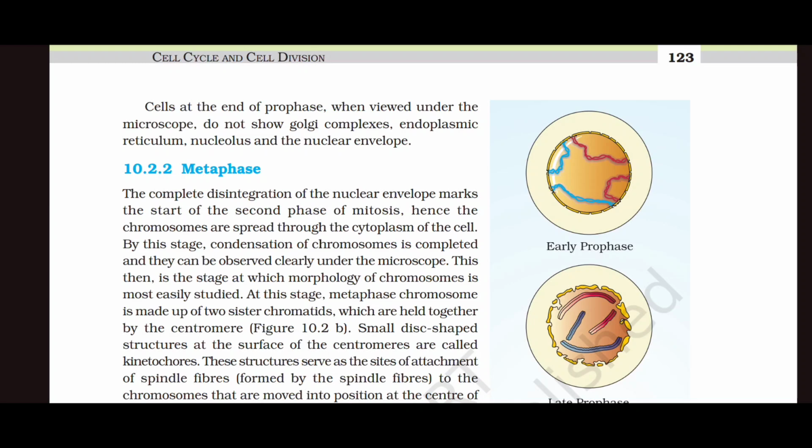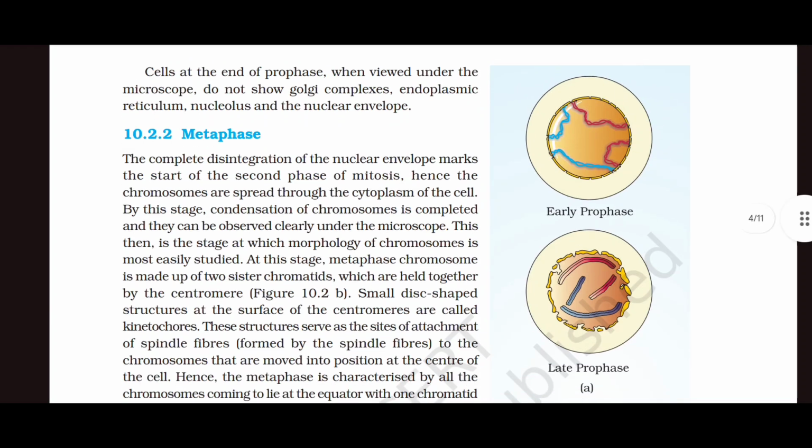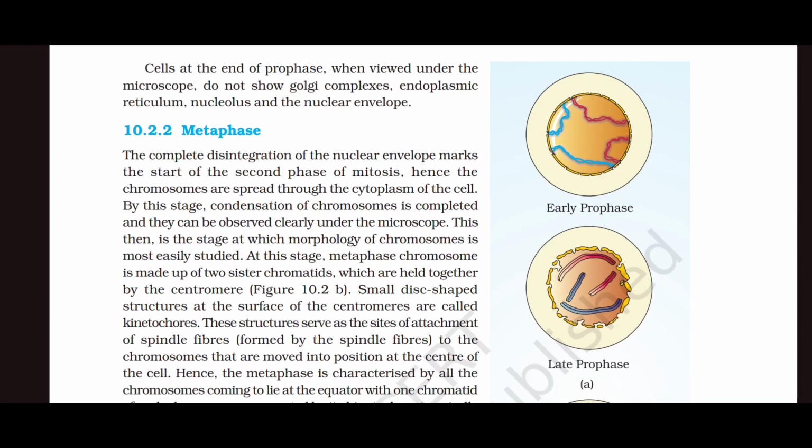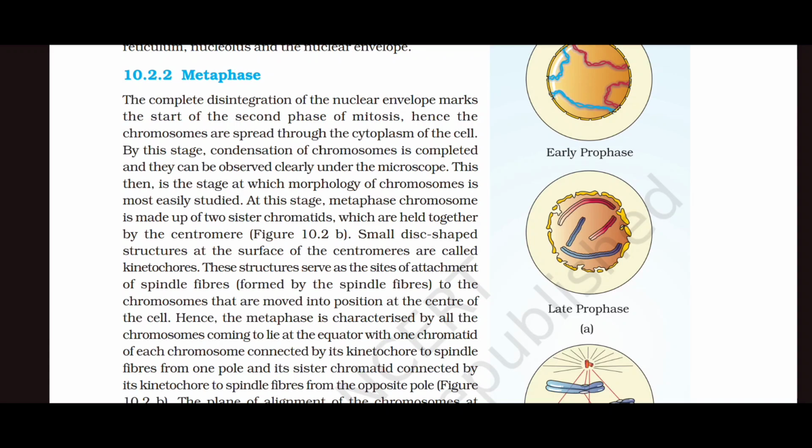Metaphase. The complete disintegration of the nuclear envelope marks the start of the second phase of mitosis. Hence, the chromosomes are spread through the cytoplasm of the cell. By this stage, condensation of chromosomes is completed and they can be observed clearly under the microscope. This then is the stage at which morphology of chromosomes is most easily studied. At this stage, a metaphase chromosome is made up of two sister chromatids which are held together by the centromere. Small disc-shaped structures at the surface of the centromeres are called kinetochores.